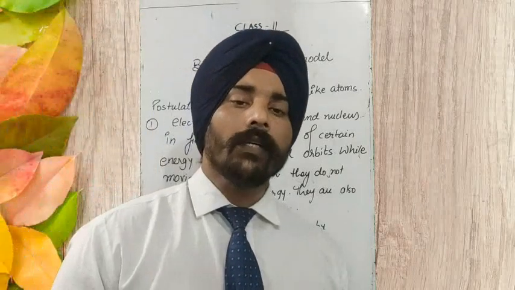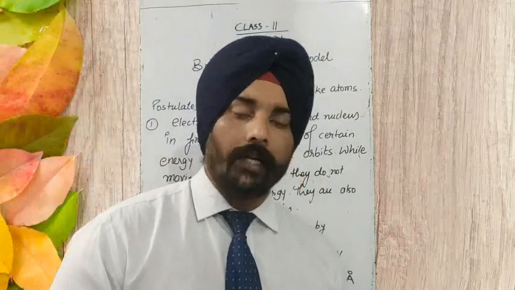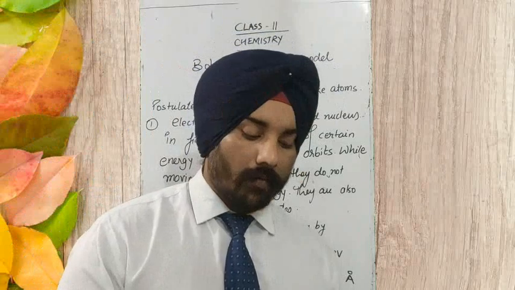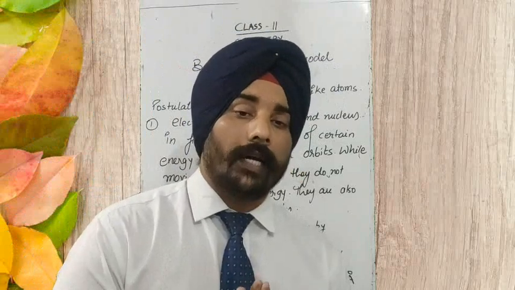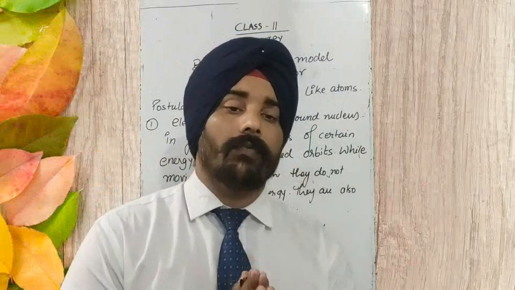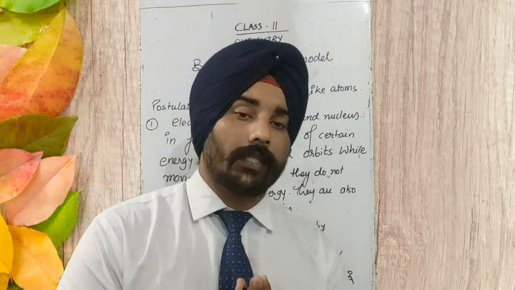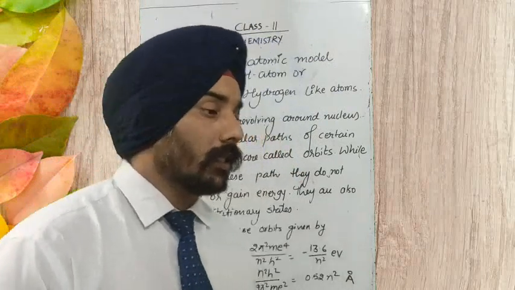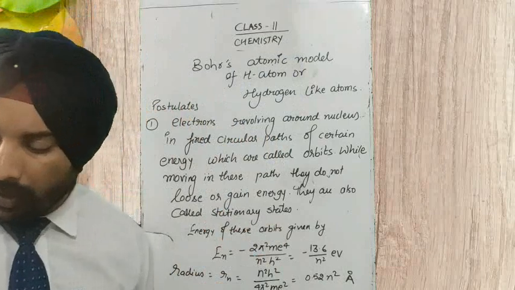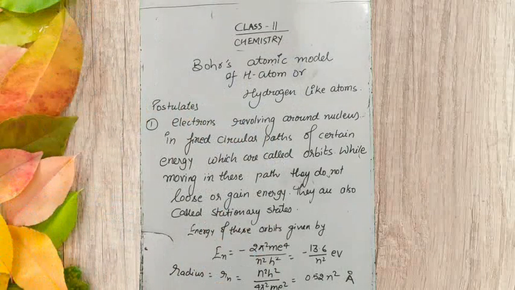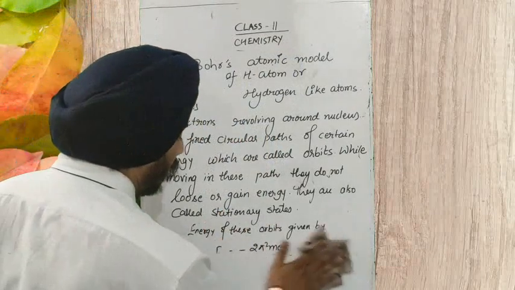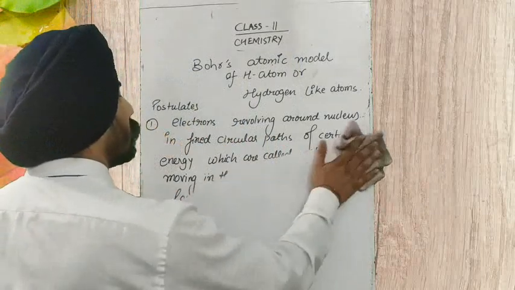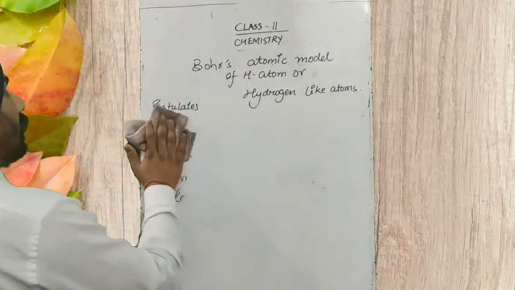Clear? So the quantitative idea was given by Neil Bohr. We are able to find out the energy of each shell. We are able to find out the radius of the stationary orbit. So this was the first postulate of the Bohr atomic model. What was the second postulate of the atomic model of the hydrogen atom given by Neil Bohr?